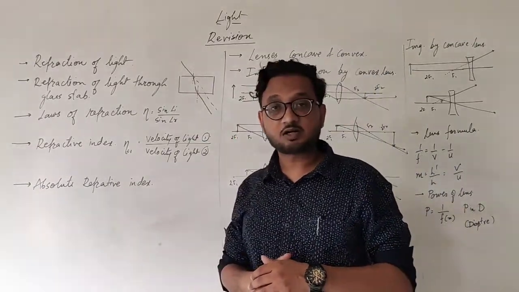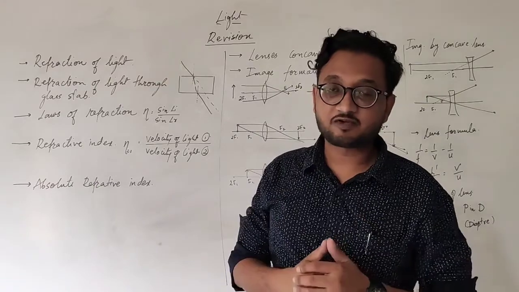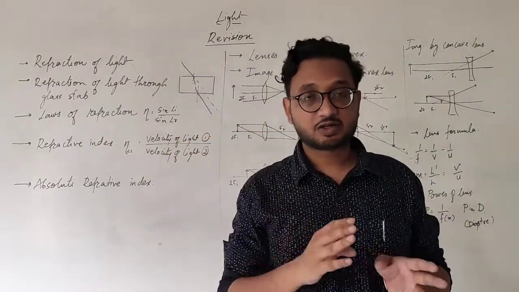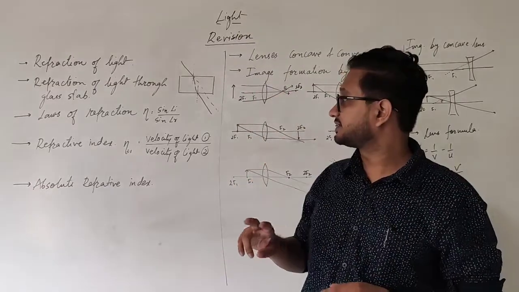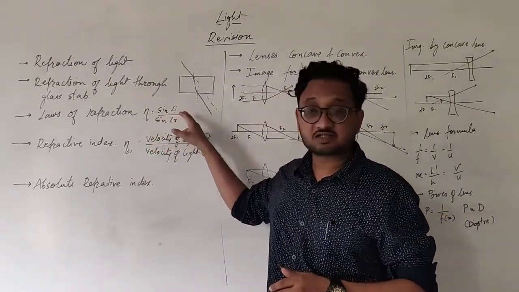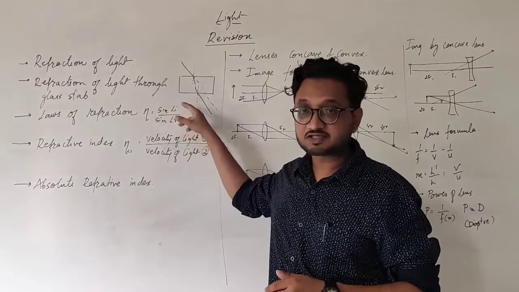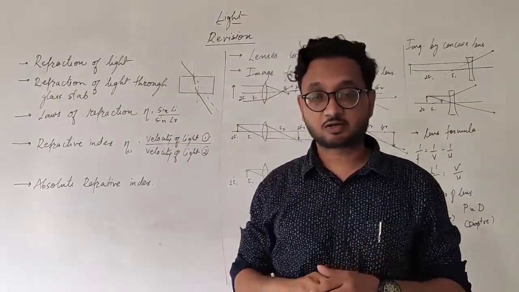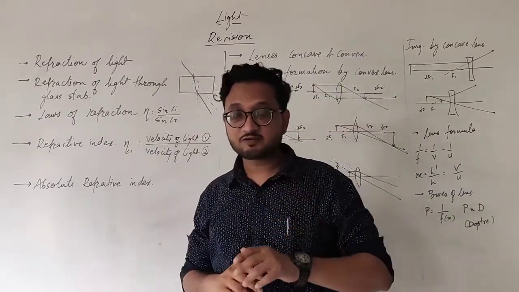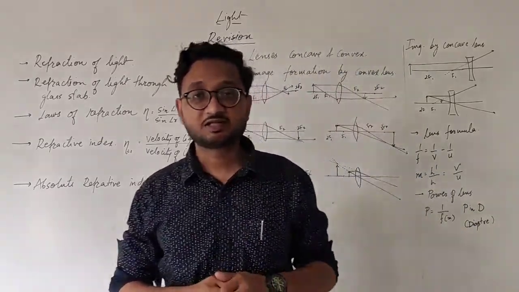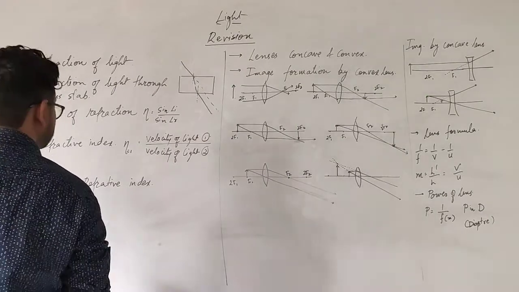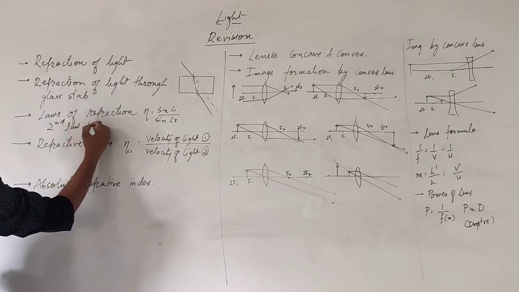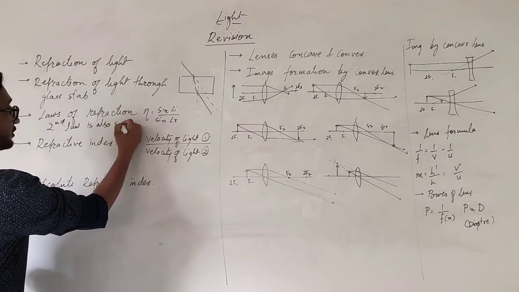The next is laws of refraction. So the first law of refraction is that the incident ray, the refracted ray, and the normal all lie in the same plane. And the second one is that the ratio of sine of angle of incidence to sine of angle of refraction is always a constant. This second law of refraction is also known as Snell's law. Remember that.